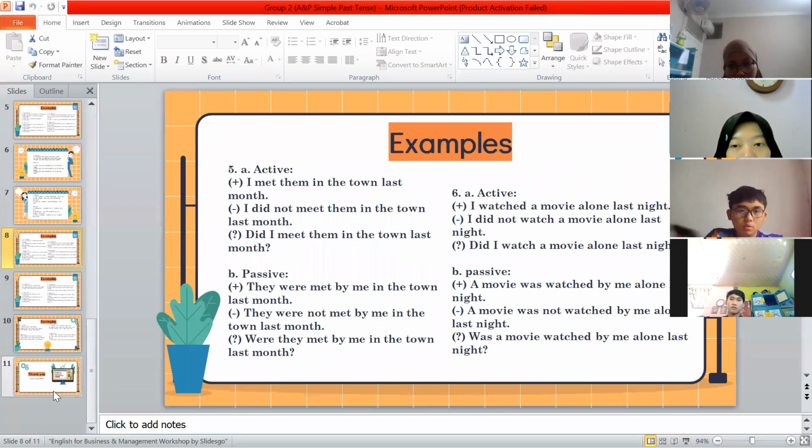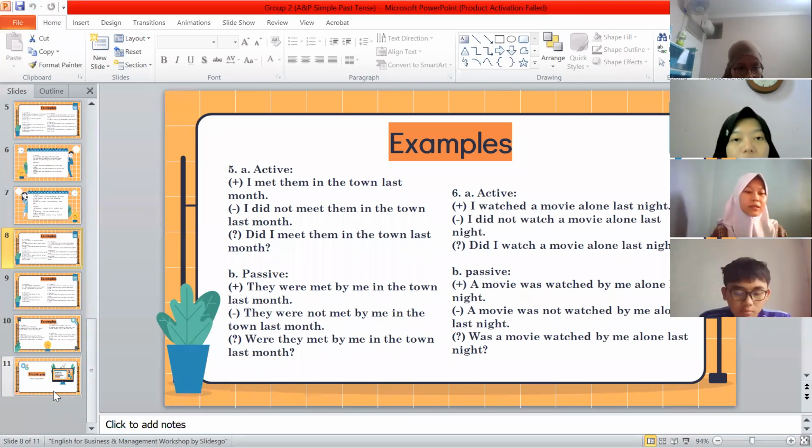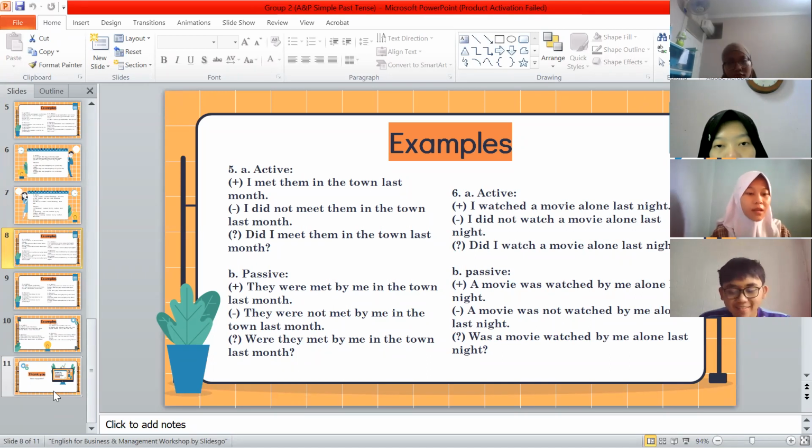Okay, thank you, Hanif. For example, the active positive sentence, I met them in the town last month. The negative sentence, I didn't meet them in the town last month. And interrogative, did I meet them in the town last month?